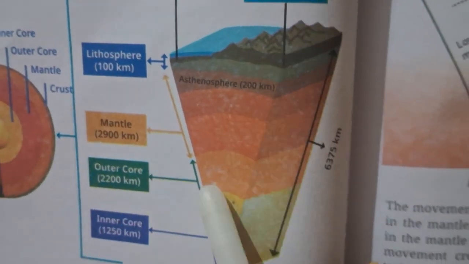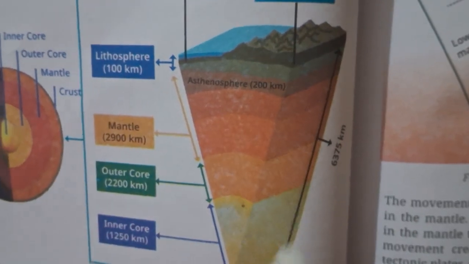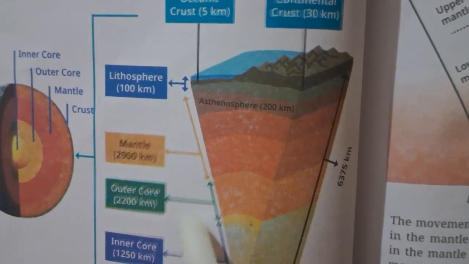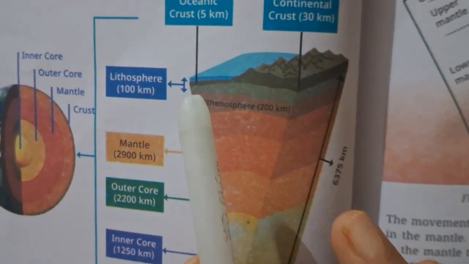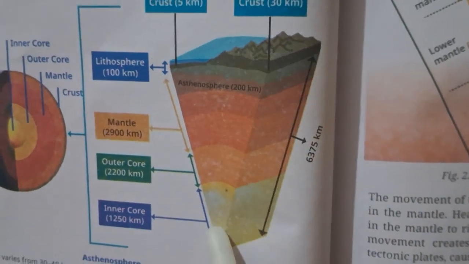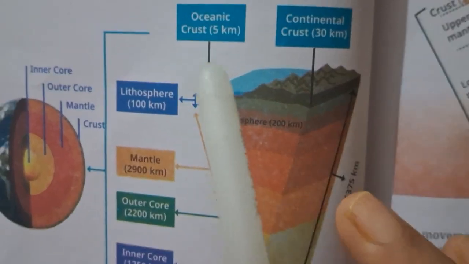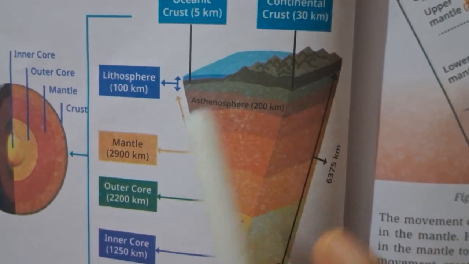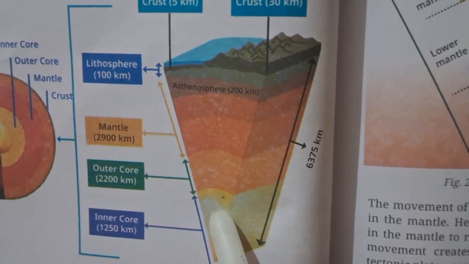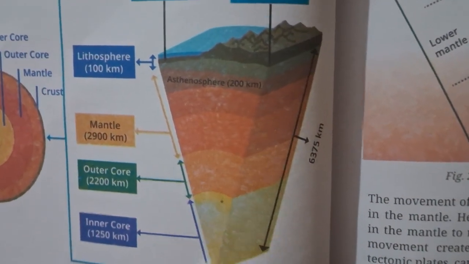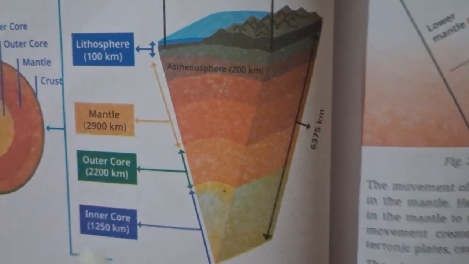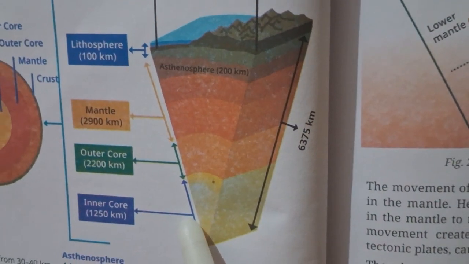And here the third part, the core part. We know that the layers of the earth are divided in three parts. First is crust, the second is mantle, and the third is core. The crust part is around 100 kilometer, the mantle part around 2900 kilometer, and the core part is divided in two parts: outer core 2200 kilometer, inner core 1500 kilometer.